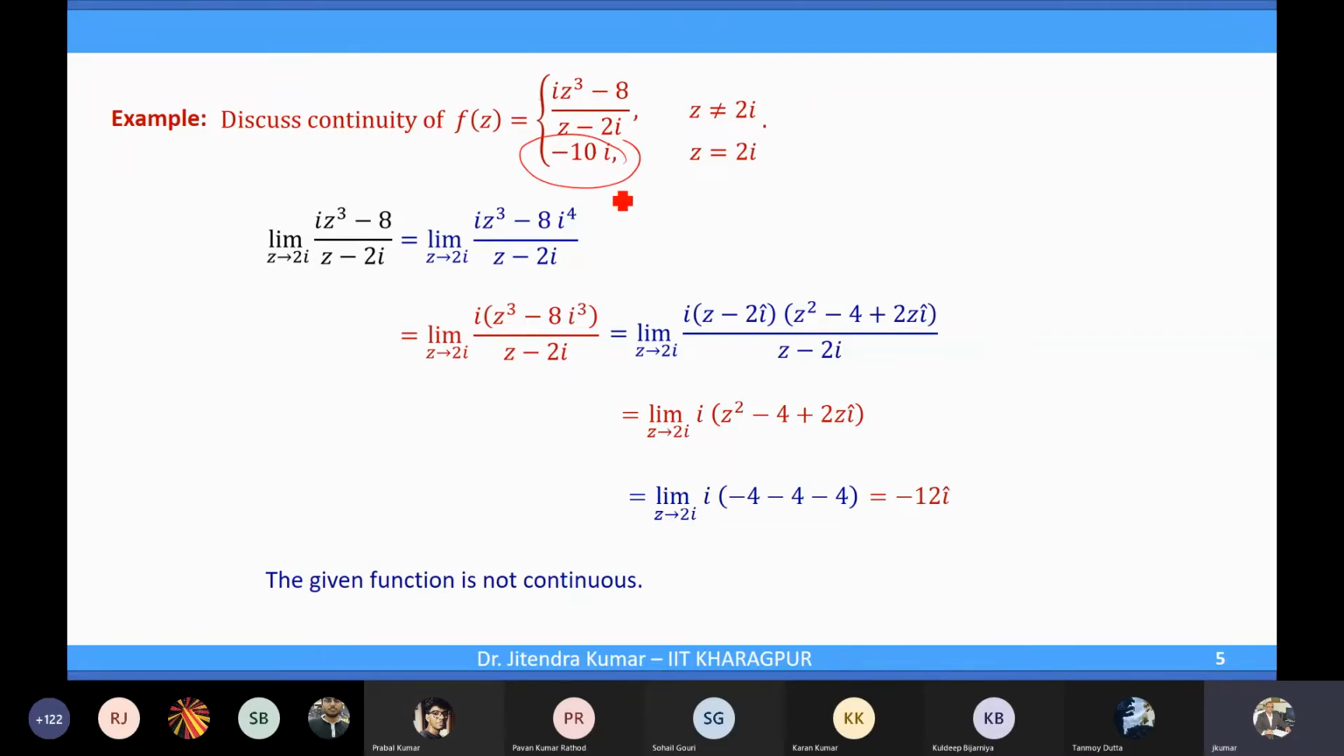Because if we redefine our function, if we say that at z equal to 2i the function will take this value, then the function will become continuous. So we can easily make that function continuous by redefining the function value at z equal to 2i.